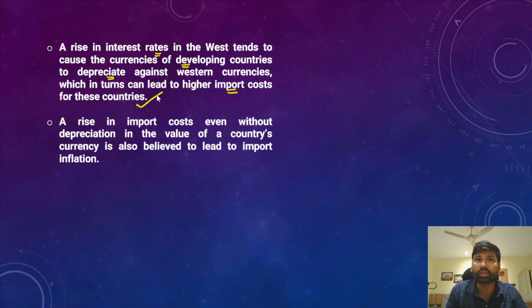When interest rates are higher in developed countries, there will be flight of capital from developing countries to the developed countries. The foreign institutional investors withdraw the capital out of Indian markets. Now we are left with less forex reserves.